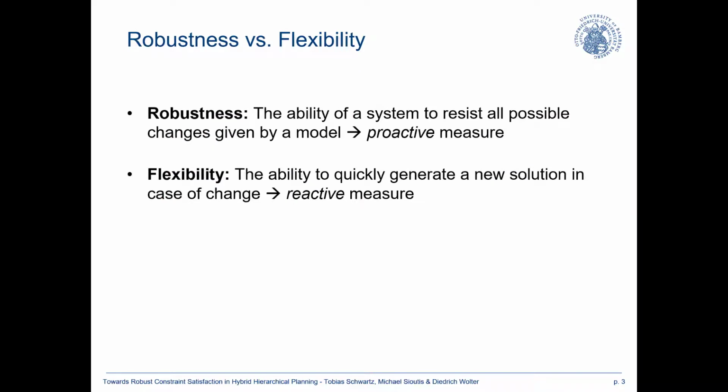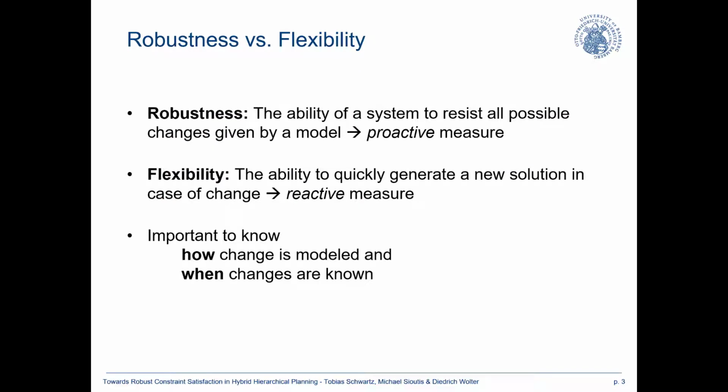And clearly it's not too easy to define, because we don't necessarily know how change may be modeled. Right, so it could be based on some probability. We could know that some effect happens with some certain probability. It could also be modeled qualitatively or quantitatively. And it is also important to know when those changes are known to a planner.